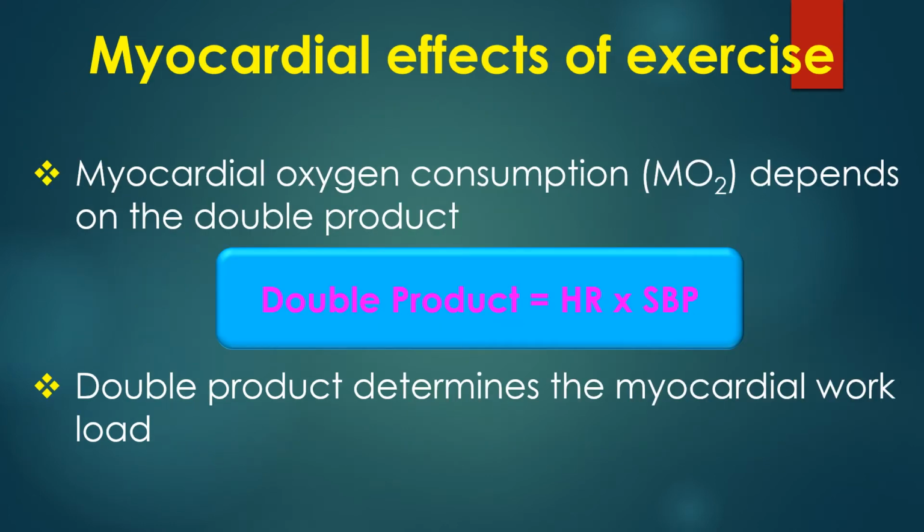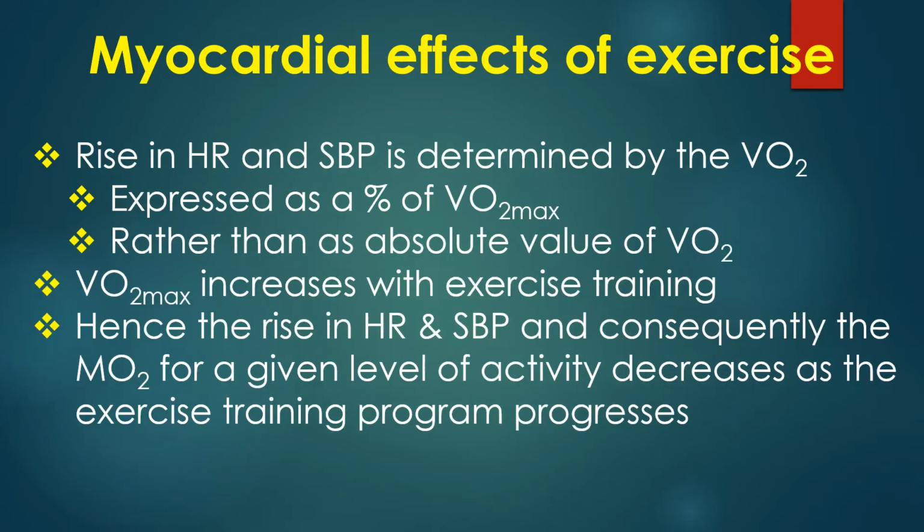Myocardial oxygen consumption depends on the double product. Double product is equal to heart rate multiplied by systolic blood pressure. Double product determines the myocardial workload. Rise in heart rate and systolic blood pressure is determined by the oxygen consumption expressed as a percentage of maximum oxygen consumption rather than the absolute value of VO2. VO2 max increases with exercise training. Hence, the rise in heart rate and systolic blood pressure, and consequently the myocardial oxygen consumption for a given level of activity, decreases as the exercise training program progresses.